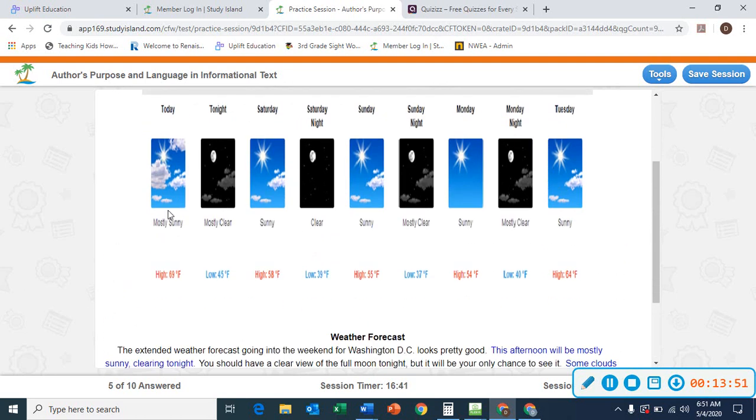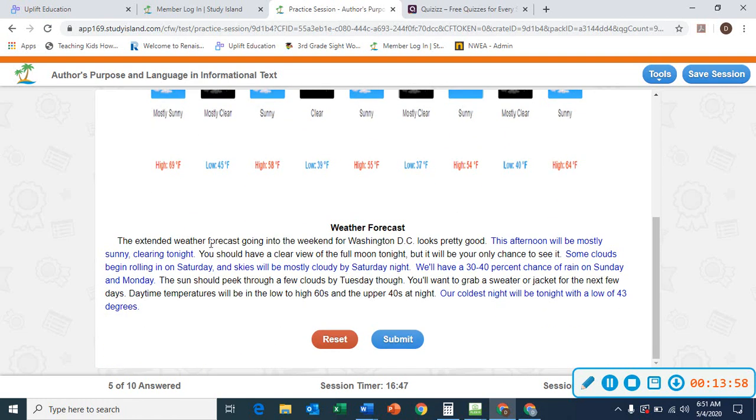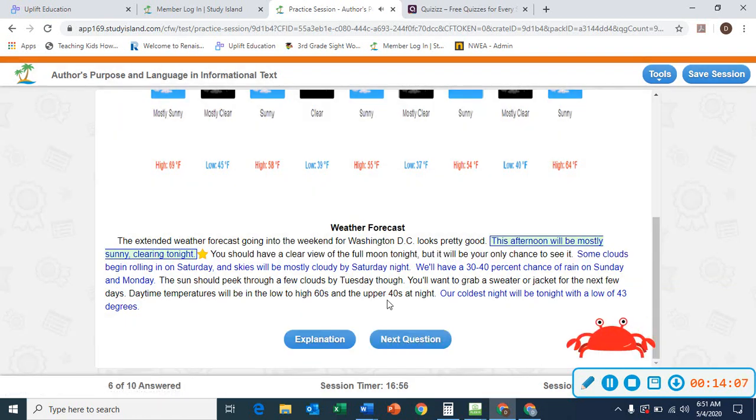Okay? Our coldest night will be tonight with a low of 43 degrees. We can look right here. Our low is going to be 45 degrees. So the statement that is true is going to be correct.